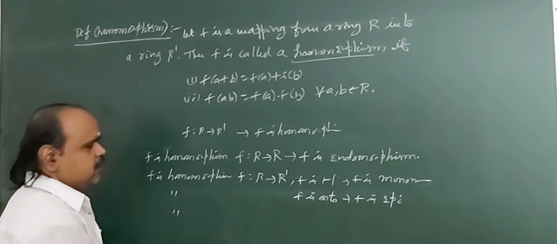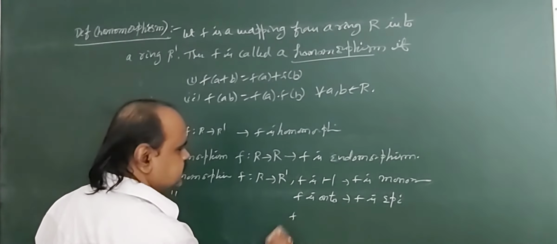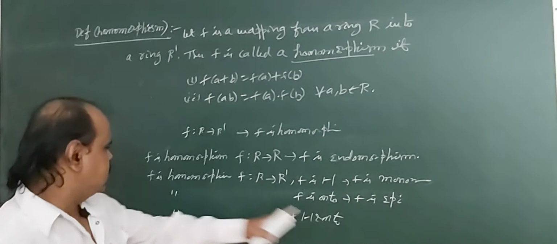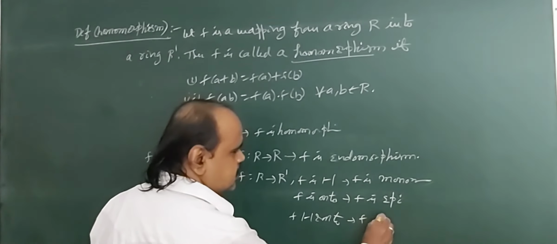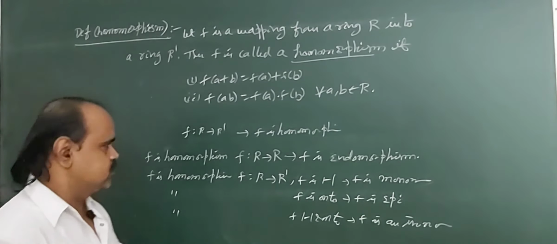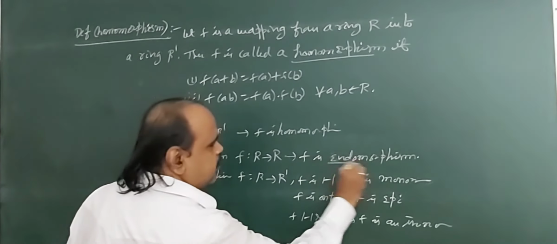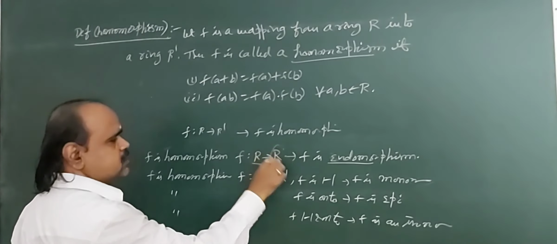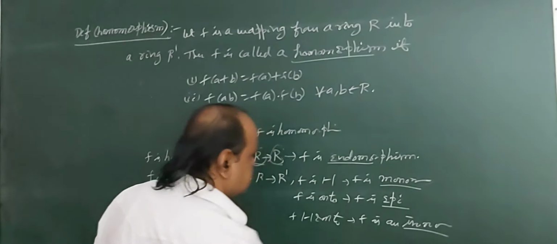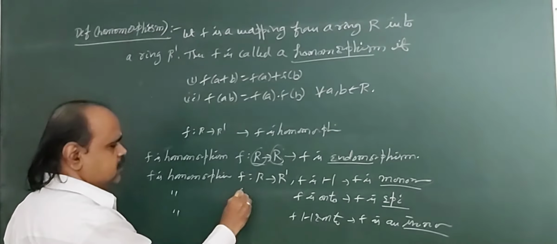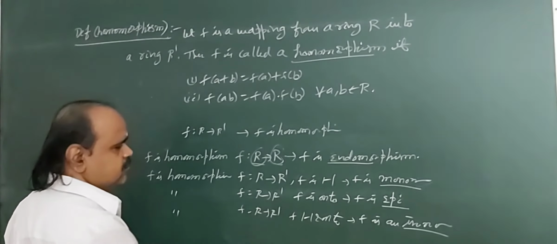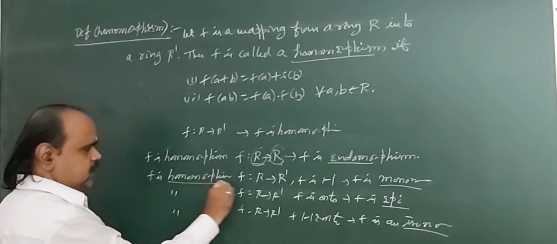And here F is a homomorphism and F is 1-1 and onto. So here F is both 1-1, onto and a homomorphism, then F is called an isomorphism. So in endomorphism, domain and codomain are the same set. In monomorphism, epimorphism and isomorphism, domain and codomain are different sets. But in all these conditions, F must be a homomorphism.